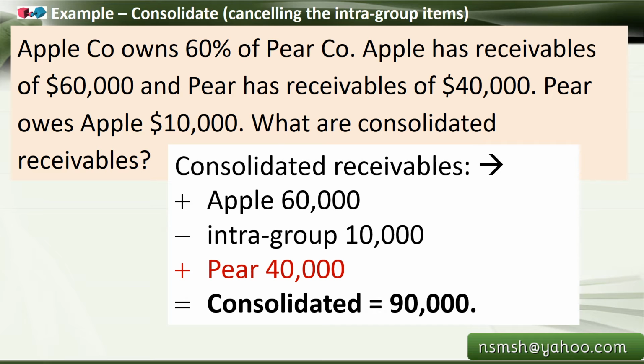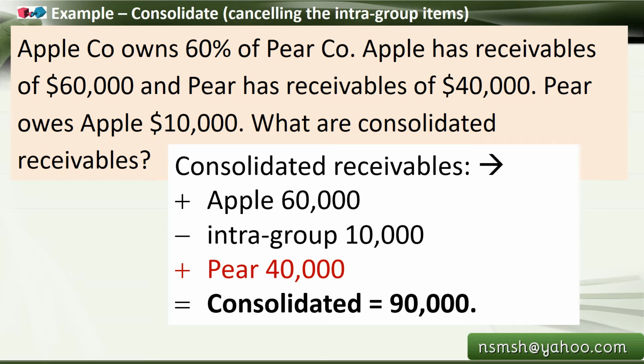I'm just giving you a method quickly to work it out. Just Apple $60,000, from that the intra-group transaction $10,000 you minus it, and then Pear's $40,000, then consolidated becomes $90,000. So a simple calculation like that. Okay, I put it in a different color.